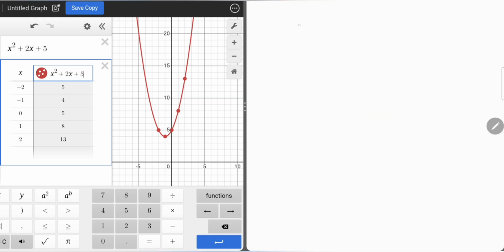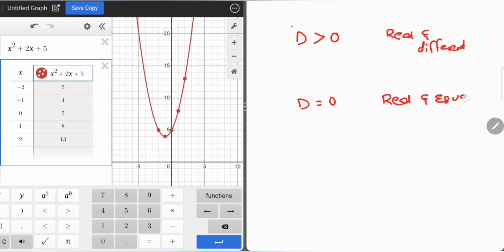Okay, now nature is depending upon the discriminant. If d value greater than 0, therefore roots are real and different. D value is equal to 0, real and equal.